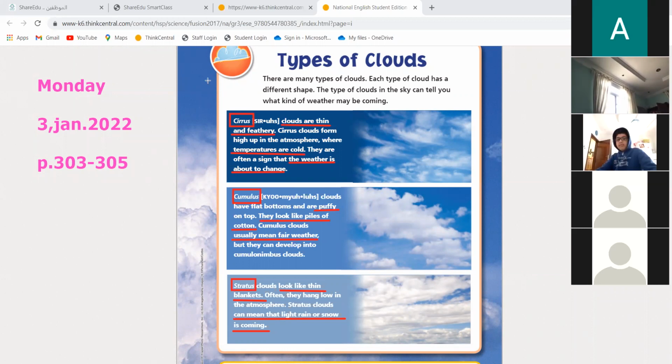How big is it? Is it bigger than the houses? Is it bigger than the mansion? Bigger than the mountain? It's up in the atmosphere. Clouds, you can find them in the atmosphere. Also, they are a mixture of gases, but they are full of water vapor. That's why they form clouds and they give rain and snow and hail. Did you underline with me the three types over here? Did you finish? Yes. Okay, I want you to go to the previous page.